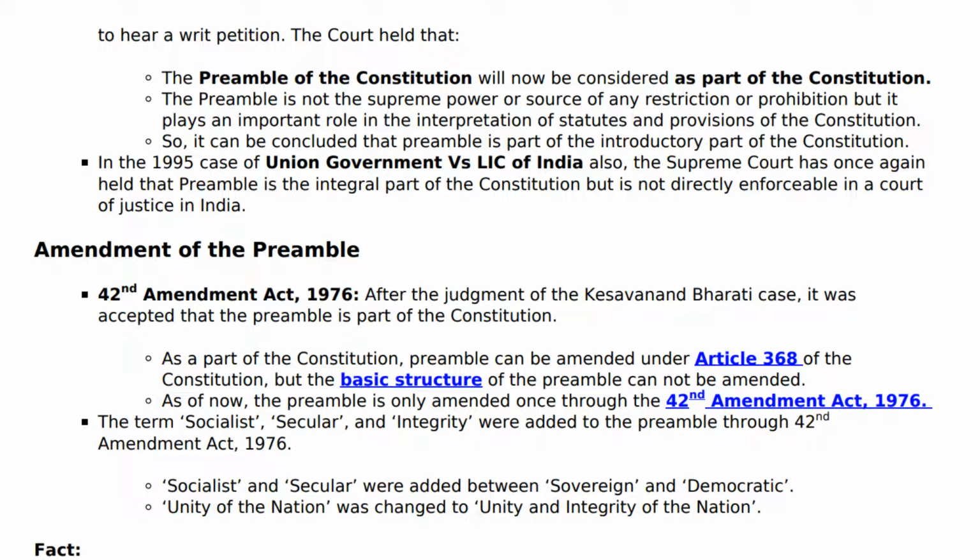As of now, the preamble has been amended only once, through the 42nd Amendment Act, 1976. The terms socialist, secular, and integrity were added to the preamble through the 42nd Amendment Act, 1976. Socialist and secular were added between sovereign and democratic. Unity of the nation was changed to unity and integrity of the nation. Thank you.